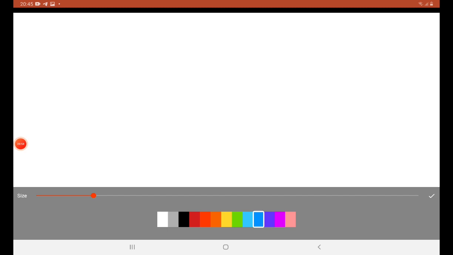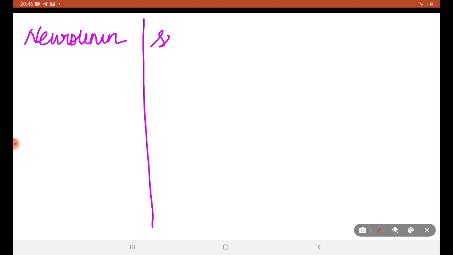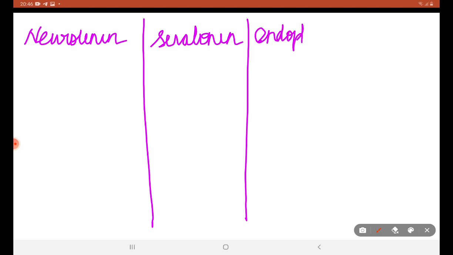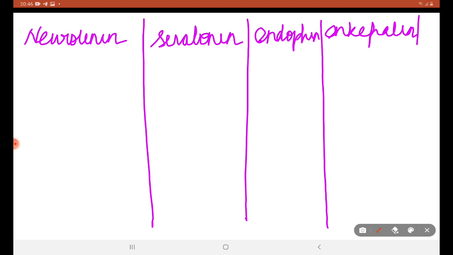So, long story short, I will summarize all the five neurotransmitters we have seen today: neurotensin, serotonin, endorphin, enkephalin, and substance P.